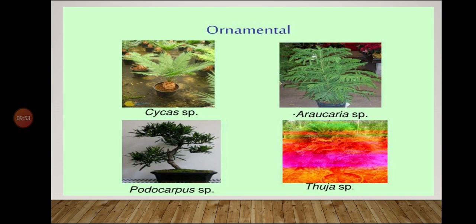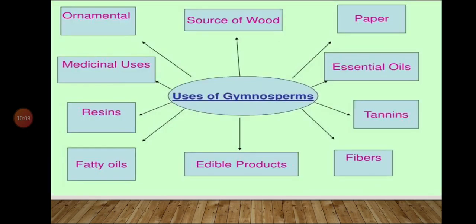You can see here the plants. Examples of ornamental plants are cycas, araucaria, then Podocarpus, Thuja, etc. Such plants are all used as ornamental plants. Apart from being used as ornamental plants, gymnosperms are used in various fields.